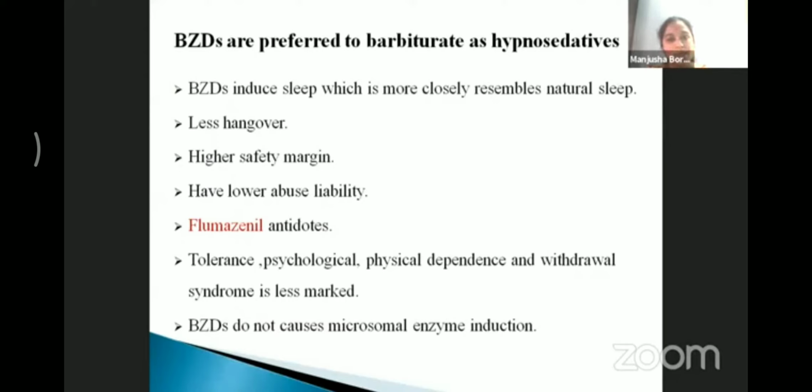Repeated administration of benzodiazepines may cause tolerance, psychological or physiological dependence, but withdrawal symptoms are much less as compared to barbiturates. And one more important concept is that benzodiazepines do not cause microsomal enzyme induction, so there is no decrease in the blood level of other drugs. So there is less drug-drug interaction.